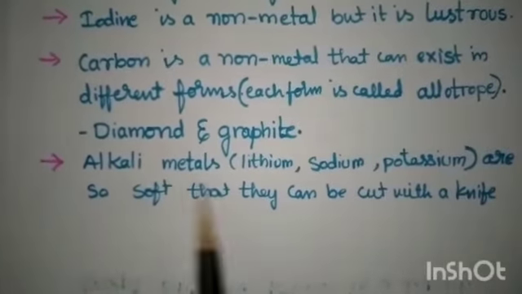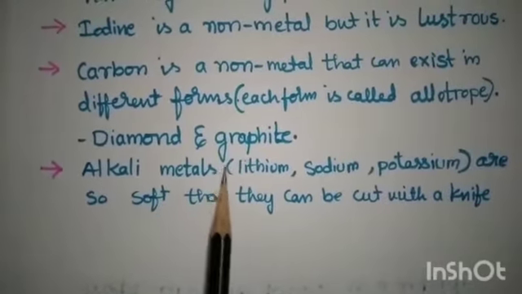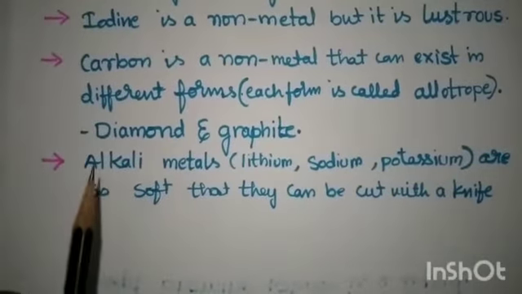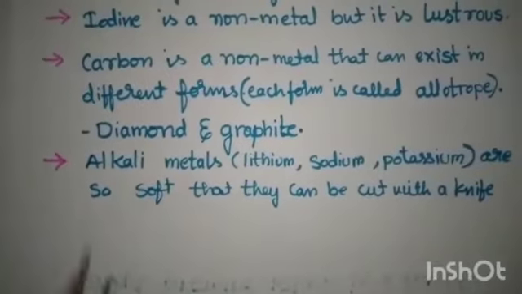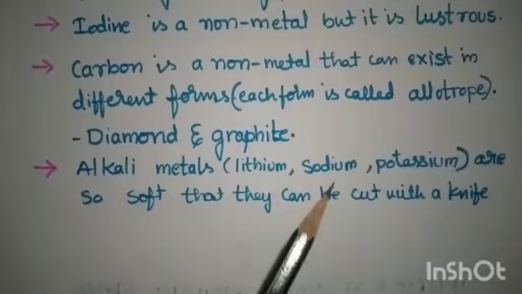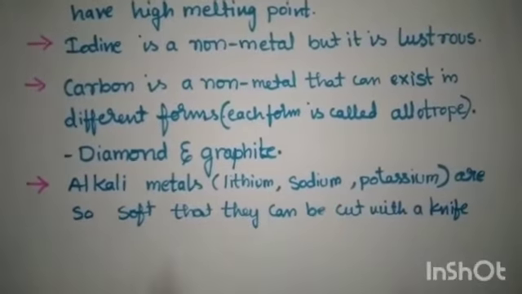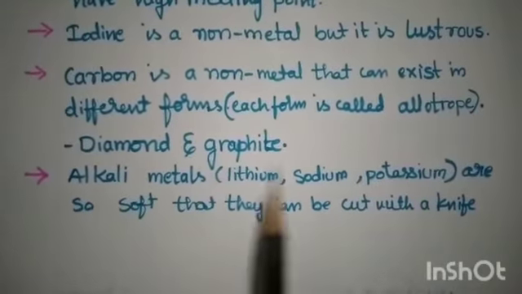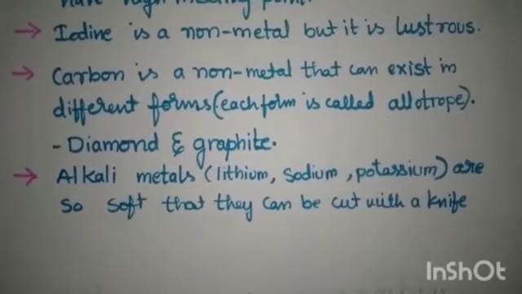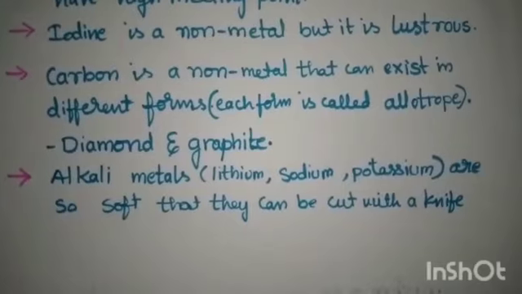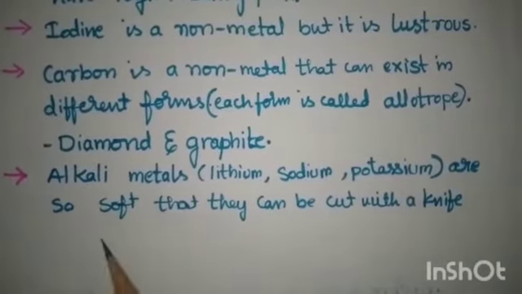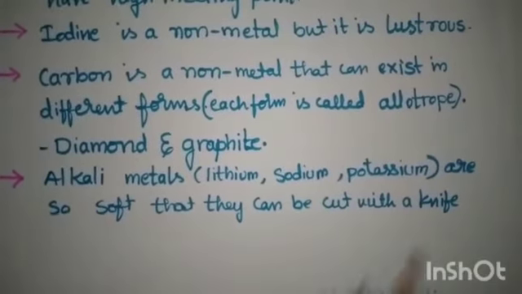Alkali metals are the metals present in the first group of the periodic table. In that group, lithium, sodium and potassium are so soft. Students, remember that I told you metals are hard in nature, right? But these metals, lithium, sodium and potassium, are soft; they can be cut with a knife.